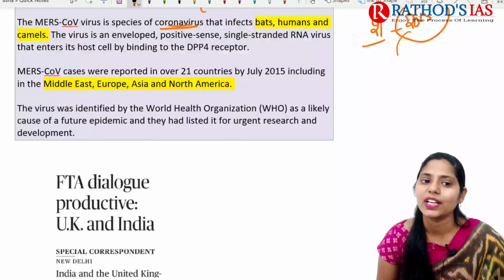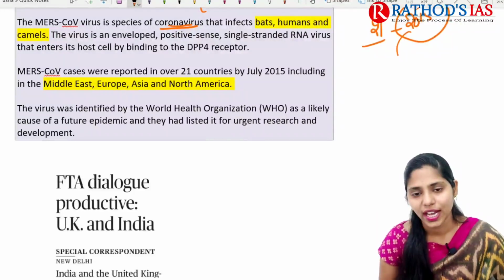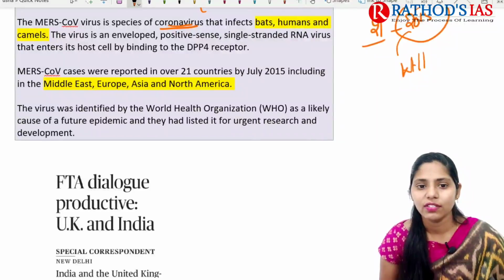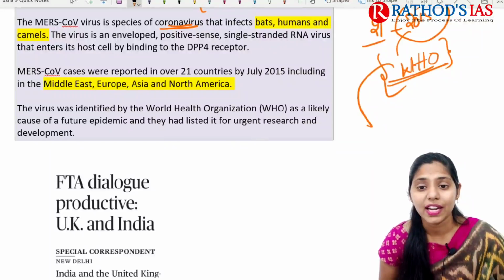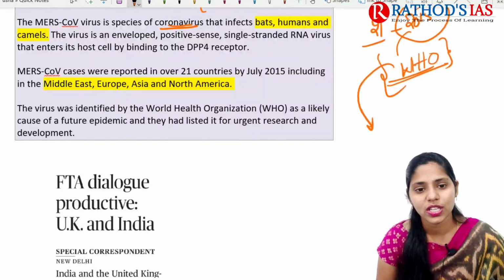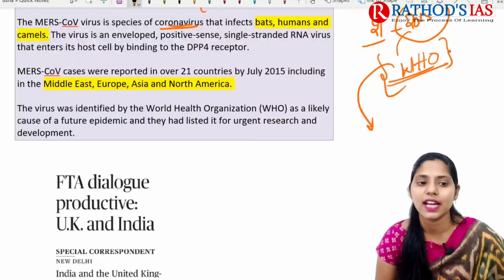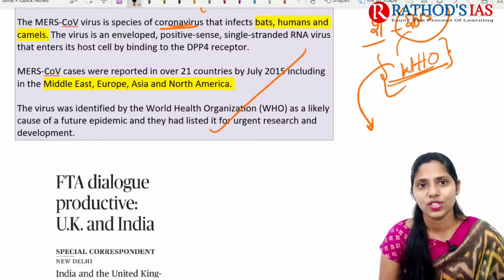This virus was identified by the World Health Organization, who also said that it might lead to future epidemics. Because of this, WHO said that there is a need for urgent research and development regarding this virus. This is the gist of this topic.